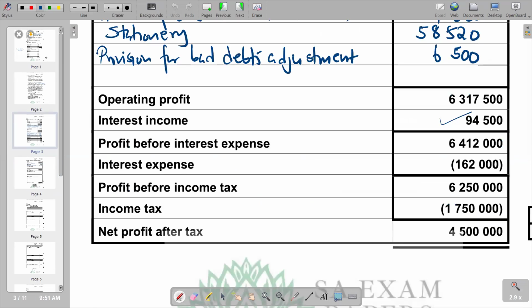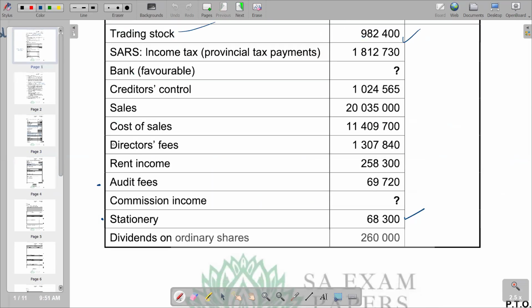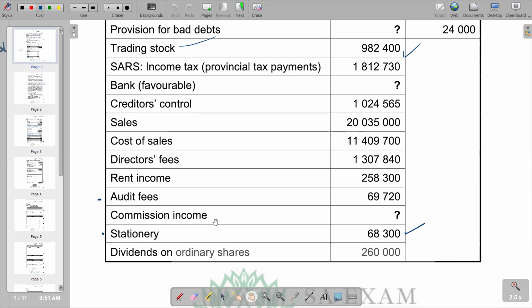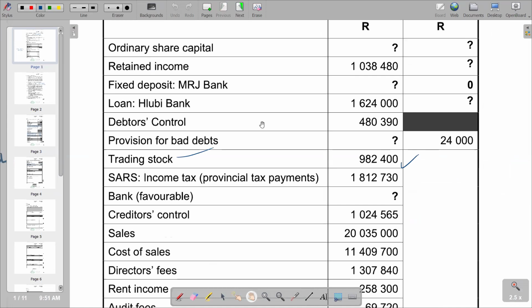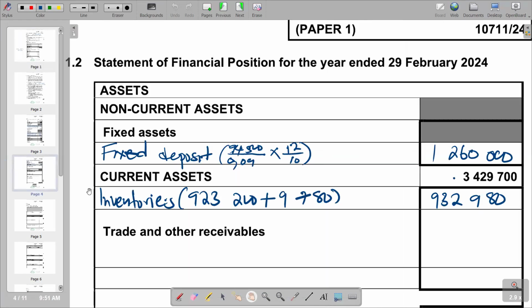If you refer back, you are going to see the debtors control figure that we have is 480,390. So that's the figure that we are going to start with.